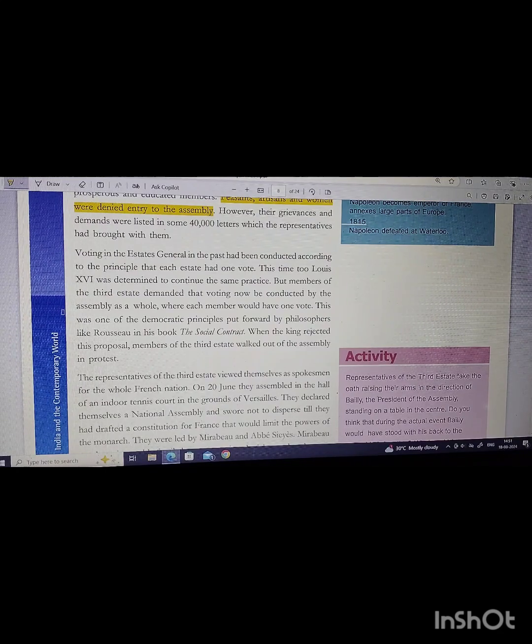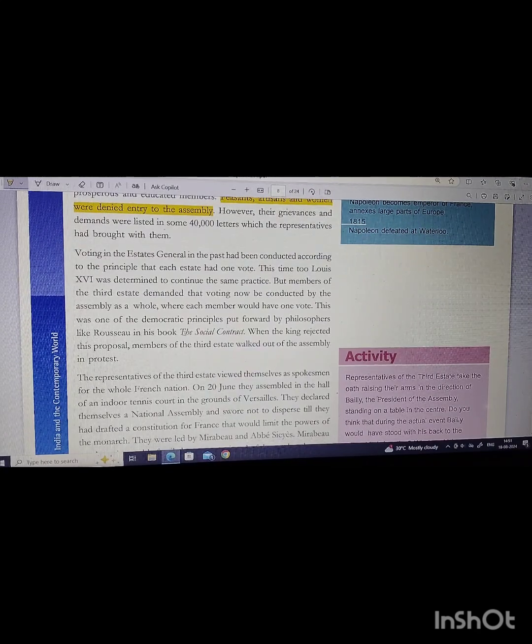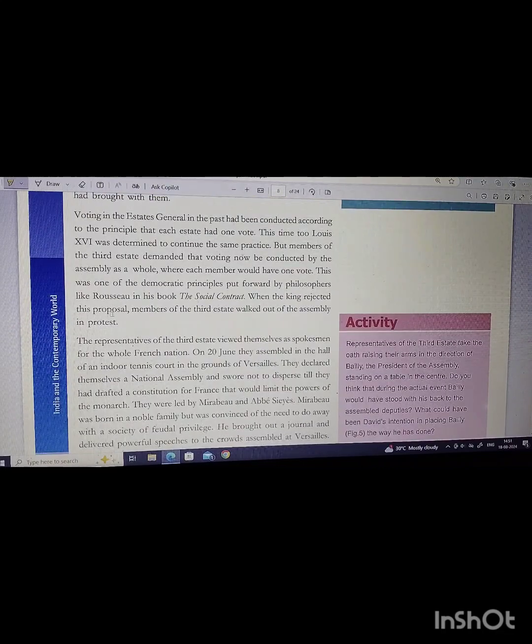vote, that type. This was actually one of the democratic principles put forward by philosophers like Rousseau in his book The Social Contract. We have read earlier that Rousseau was mainly known for putting forward these principles, that each member should have one vote. And when the king rejected this proposal, the members of the third estate walked out of the assembly in protest.